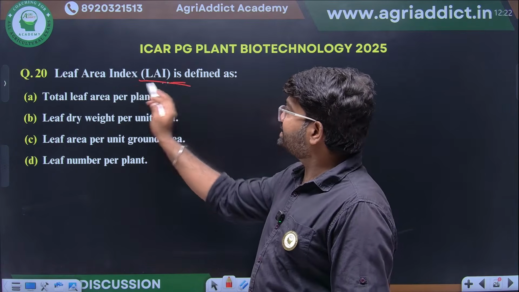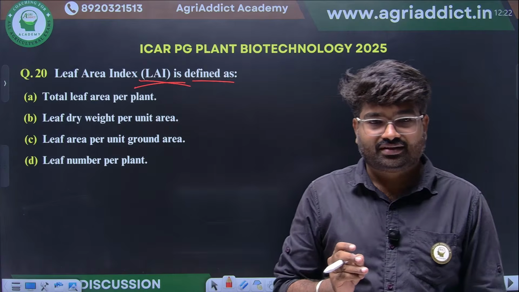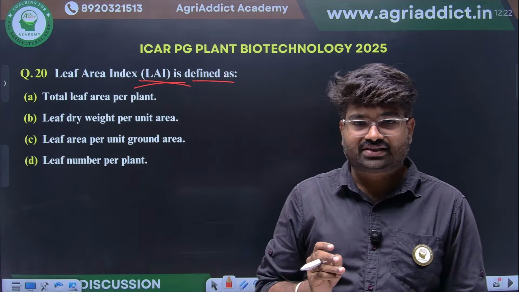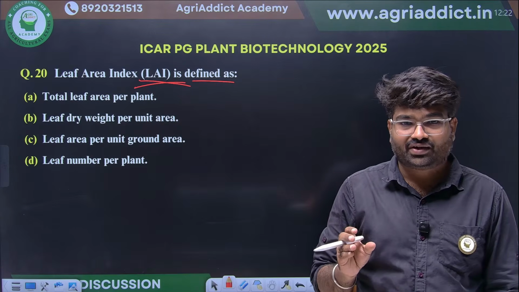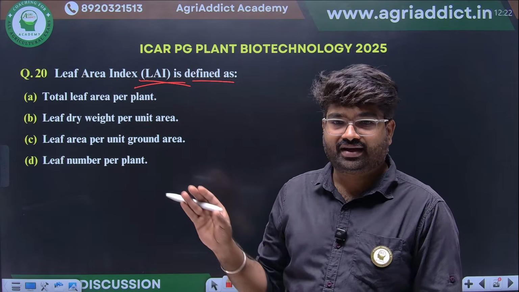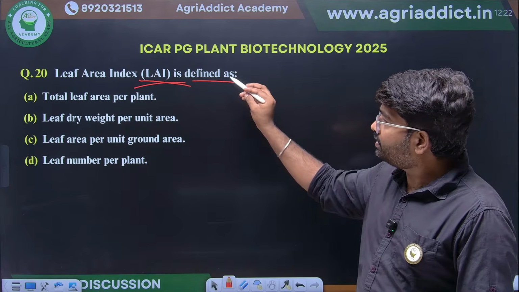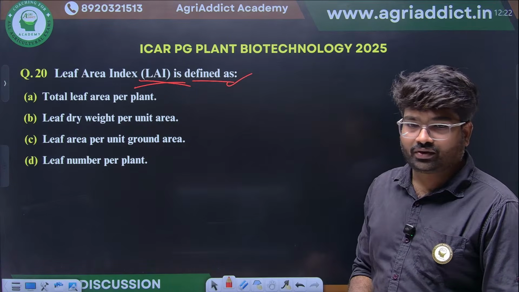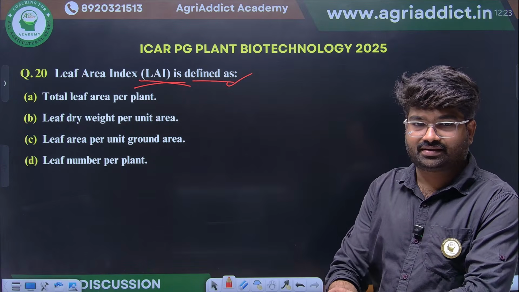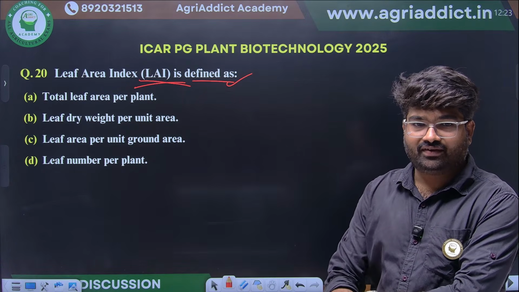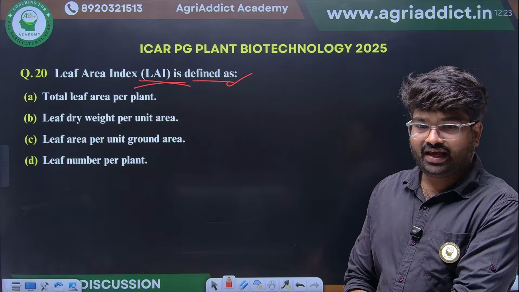Leaf area index is defined as, plant physiology question. In our last class, we have already discussed the different growth parameters used, and what is the importance, units, everything I have discussed in the class. Leaf area index is defined for what? What will it show? Any guesses? Whether it will show total leaf area per plant or leaf area per unit ground area.